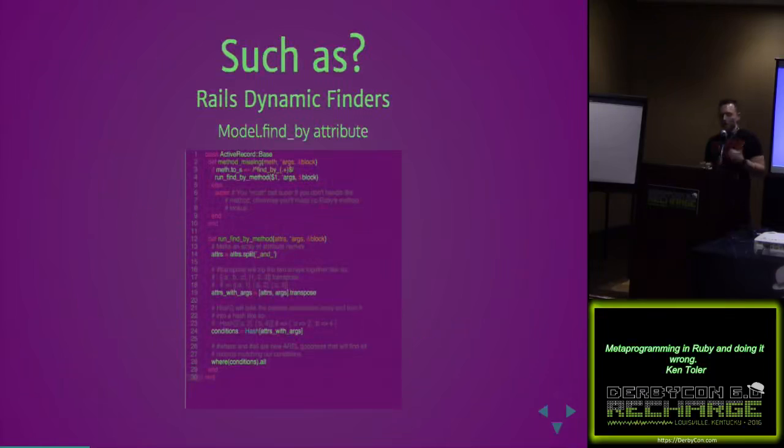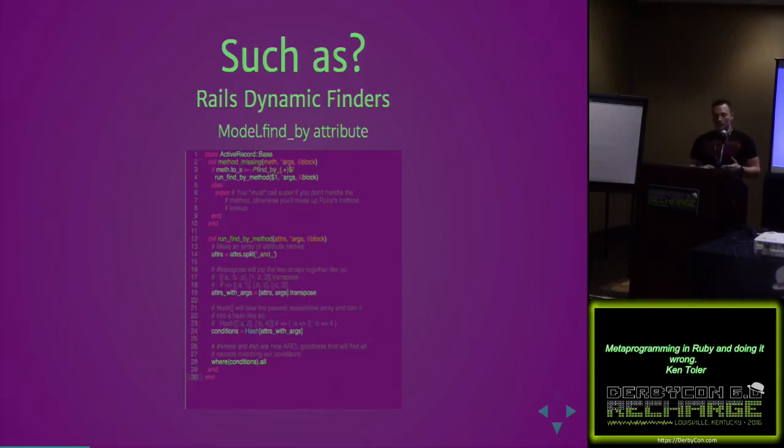One of the most common examples is this concept of Rails dynamic finders. Are folks familiar with the concept of a ghost method? Okay, so ghost methods set you up, right? They set you up for success.